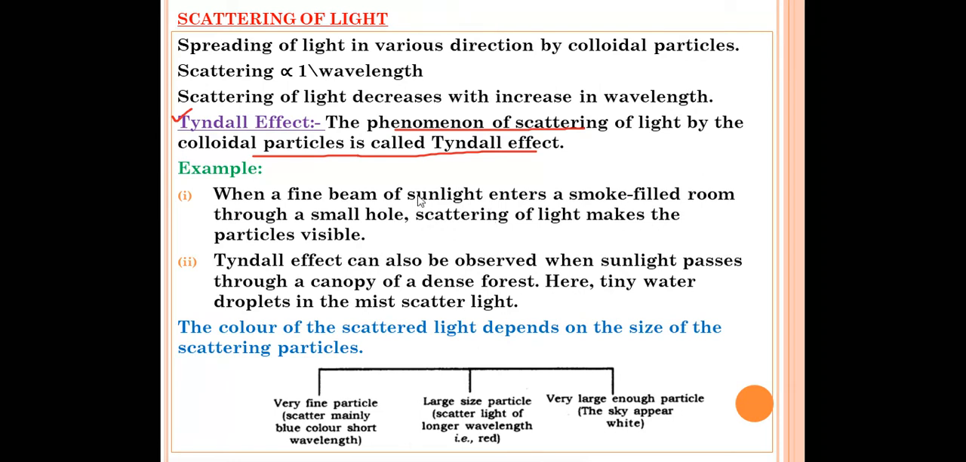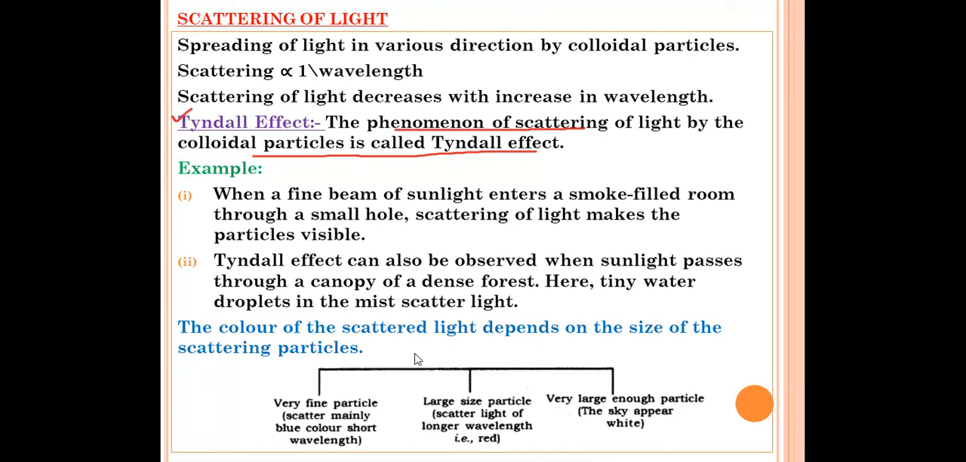Because of scattering of light, because of the Tyndall effect, the particles can be visible to us. Second one, the Tyndall effect can also be observed when sunlight passes through a canopy of dense forest. Canopy of dense forest means many trees are present in the forest, and the sunlight passes through that dense forest. Here tiny water droplets in the mist scatter light on the trees. Small water droplets will be present, and those tiny droplets of water will scatter the light. So in the forest also, we can see the Tyndall effect, right?